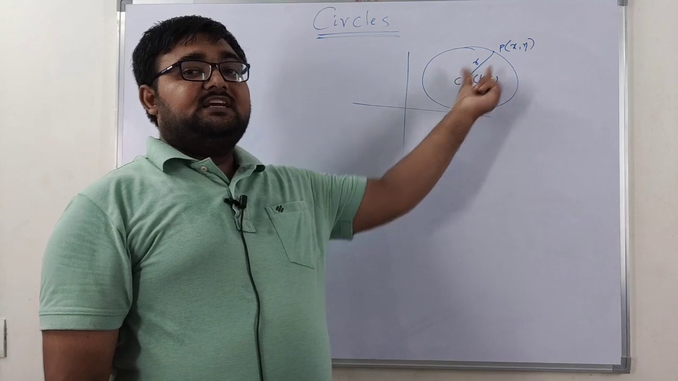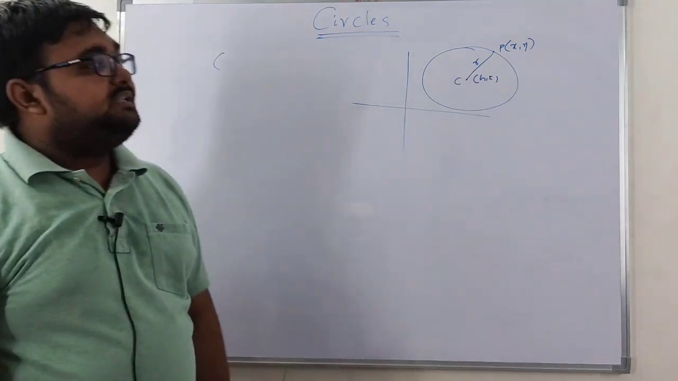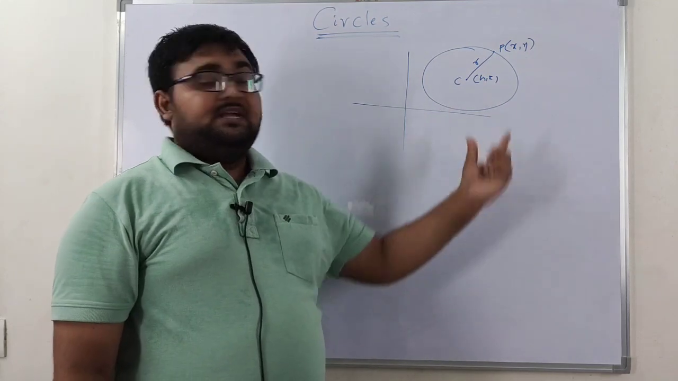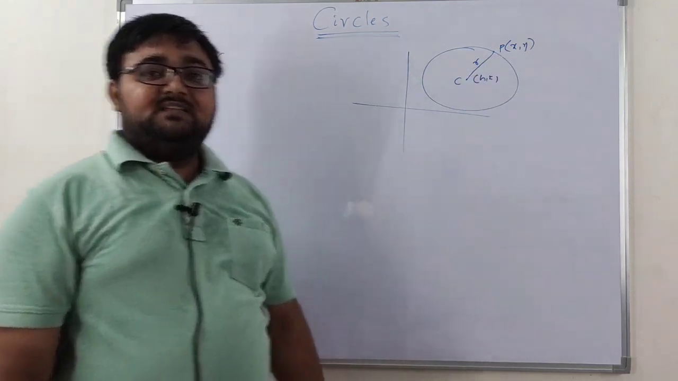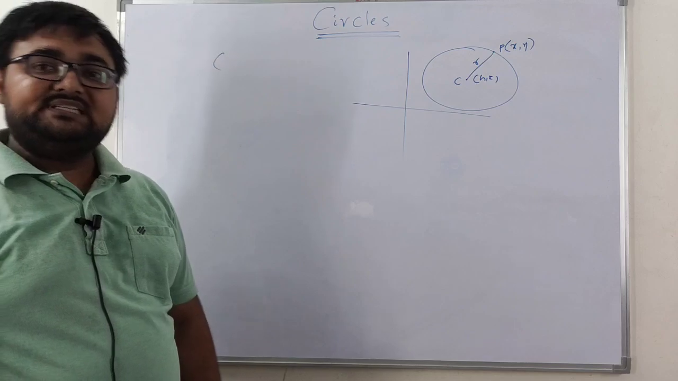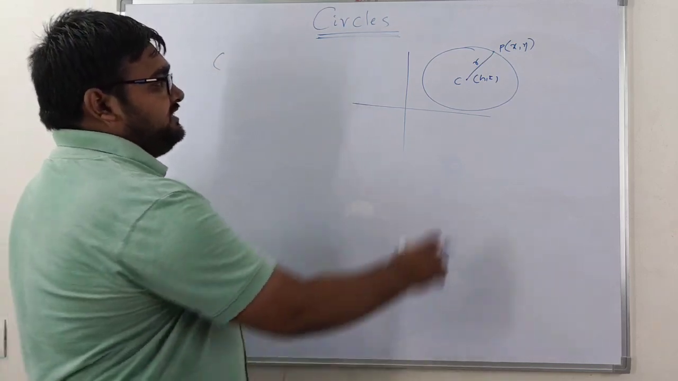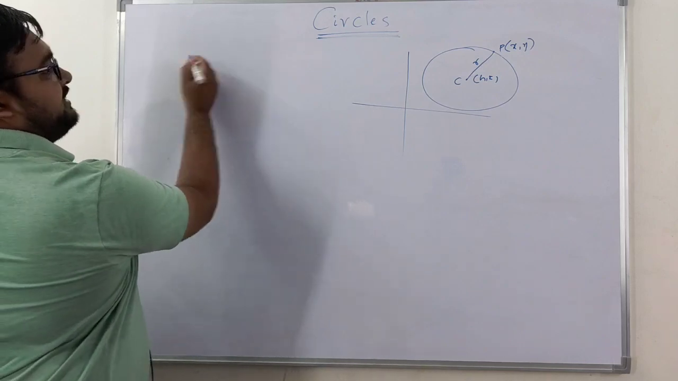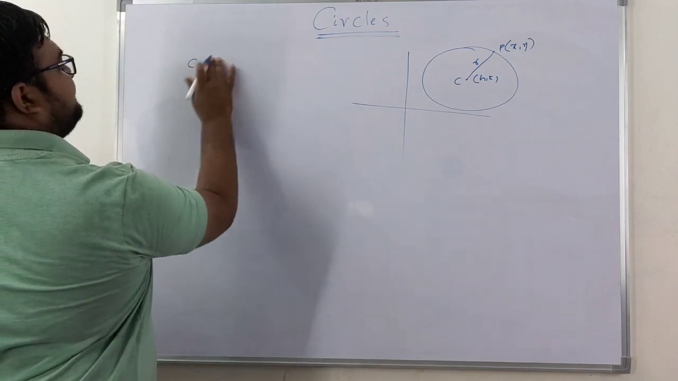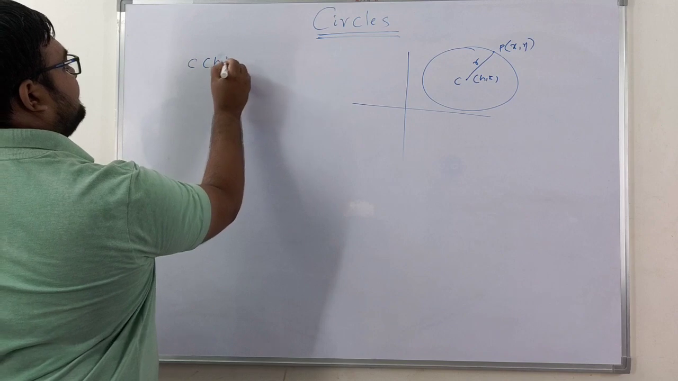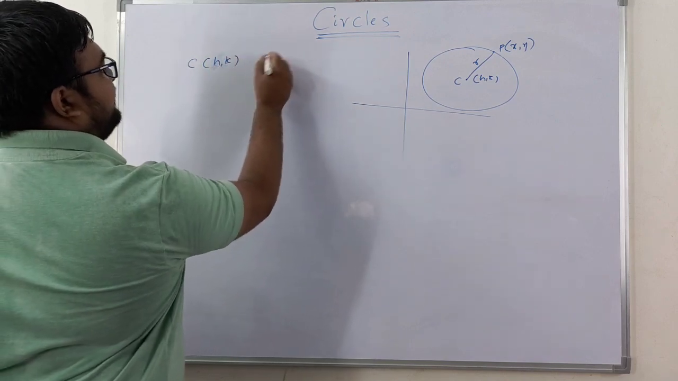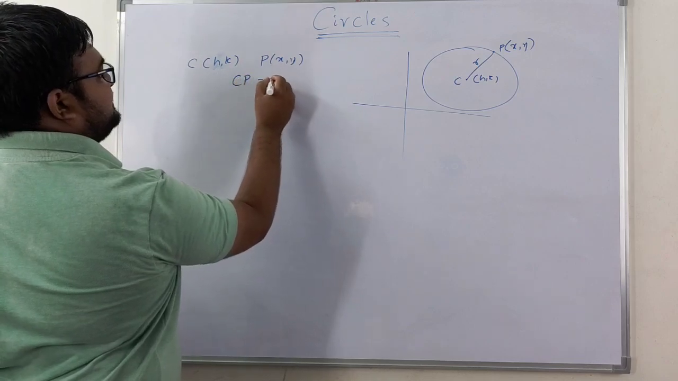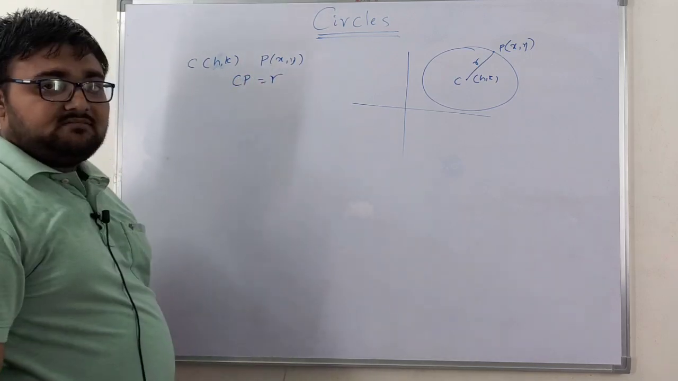When the center is h comma k and the point on the circle is P, some x comma y, and the distance between those 2 points is r, what is the equation of the circle? Already we know the distance CP is r. What things are given? The center is h comma k, some point P x comma y is taken, and CP is equal to r.